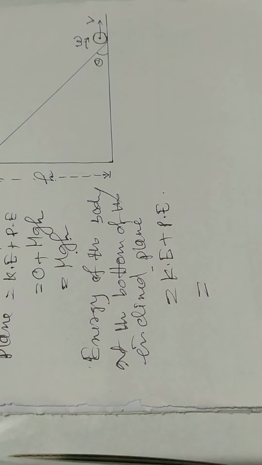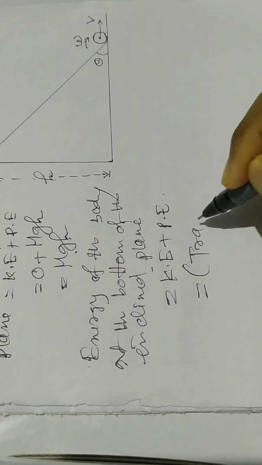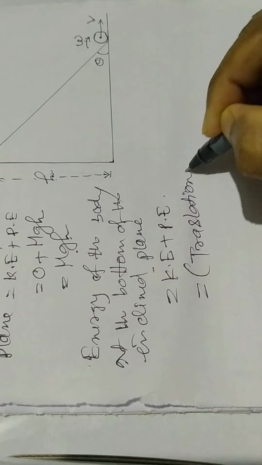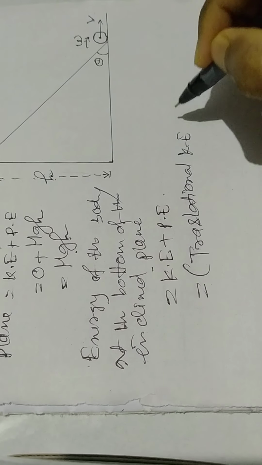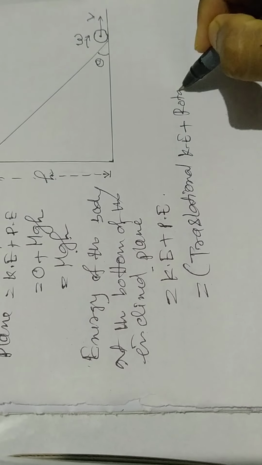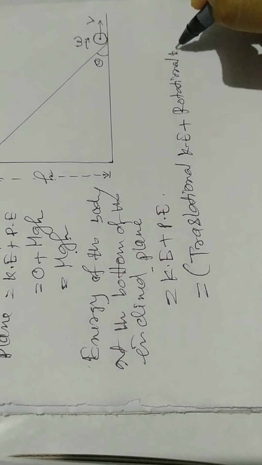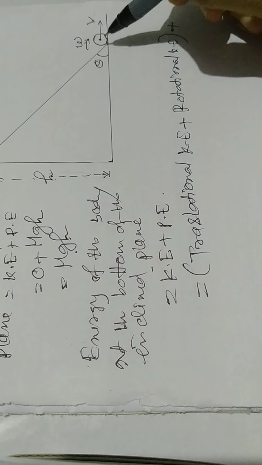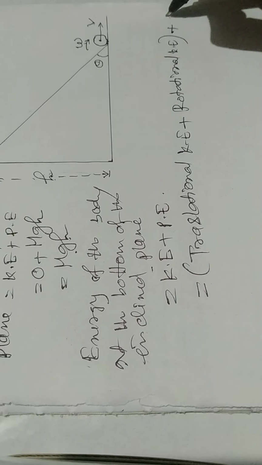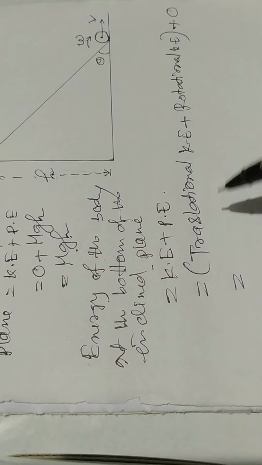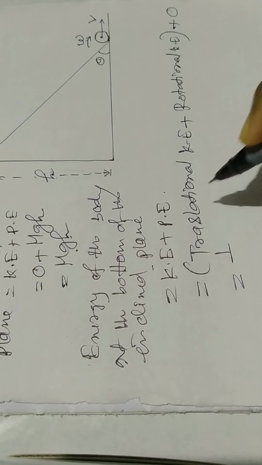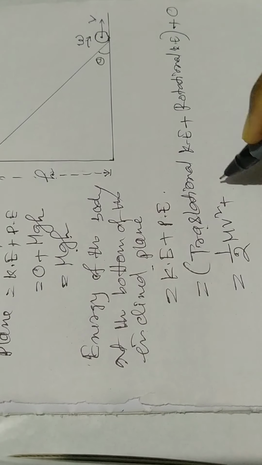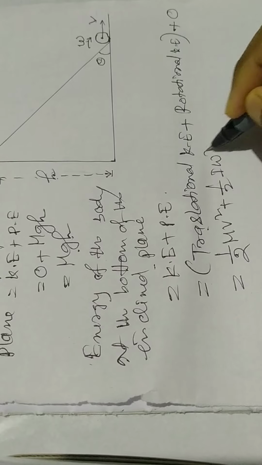Here kinetic energy is translational kinetic energy plus rotational kinetic energy, and since the body is at the bottom, its height is zero, so potential energy is zero. So translational kinetic energy is half mv square and rotational kinetic energy is half I omega square.